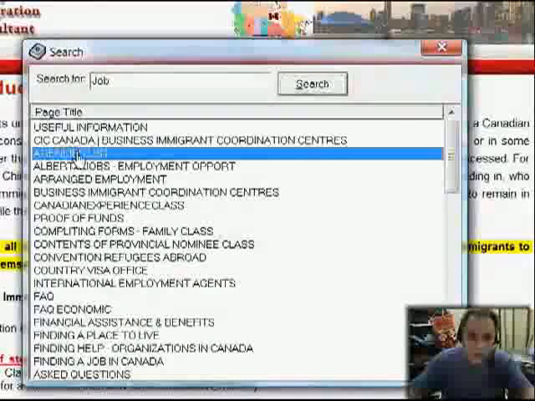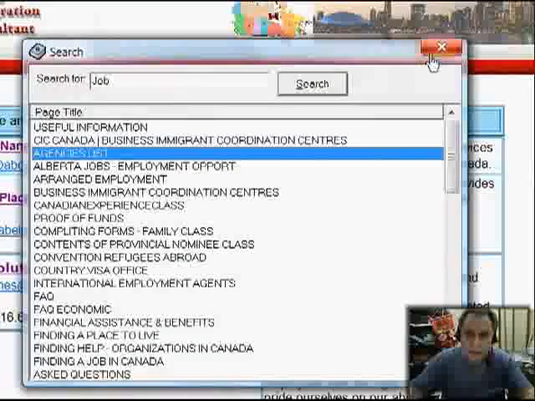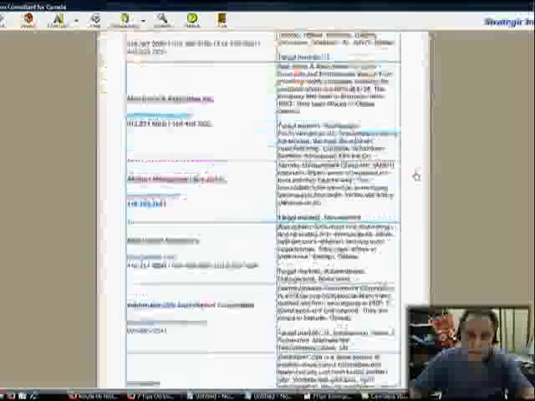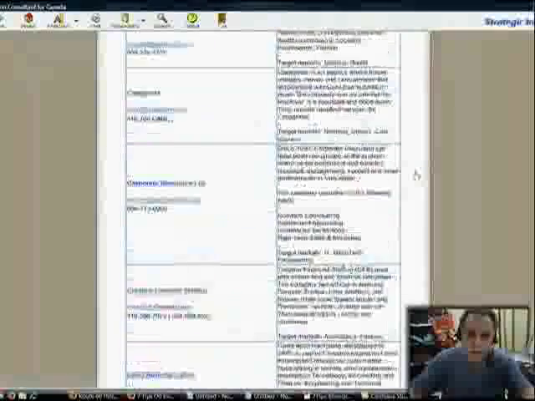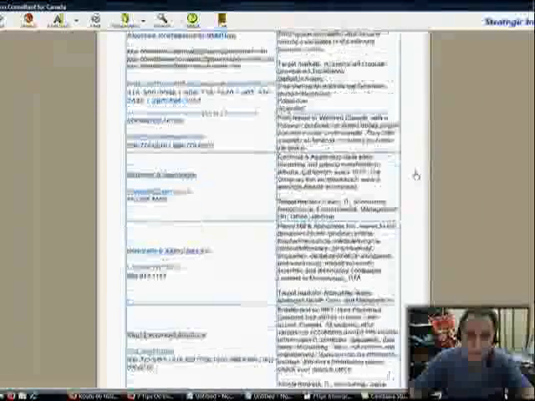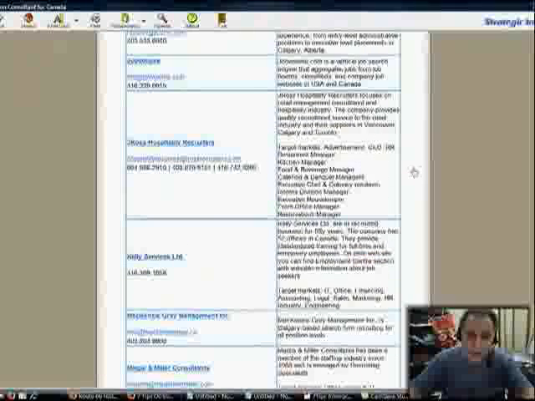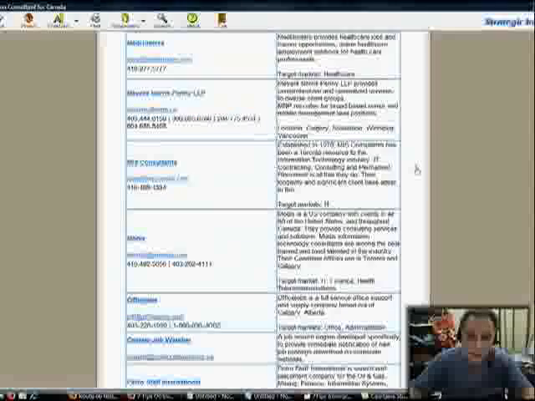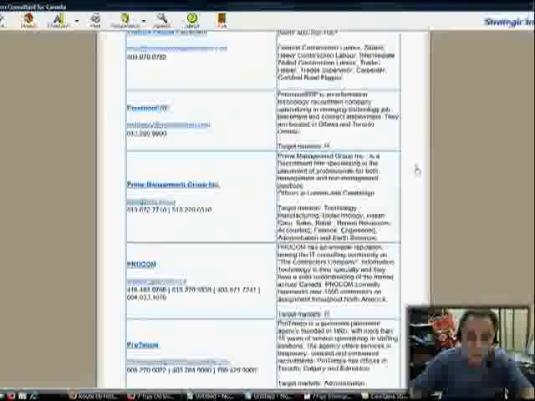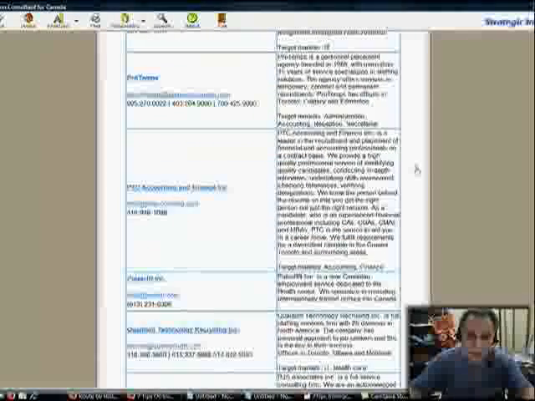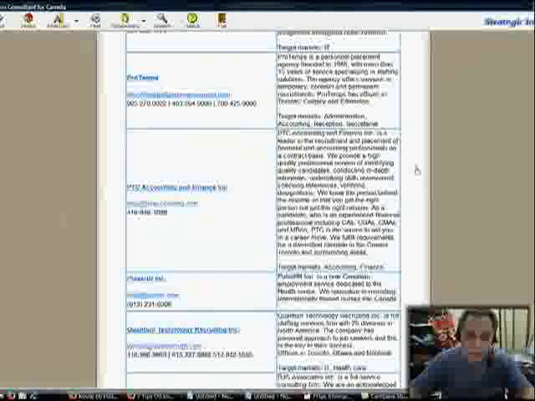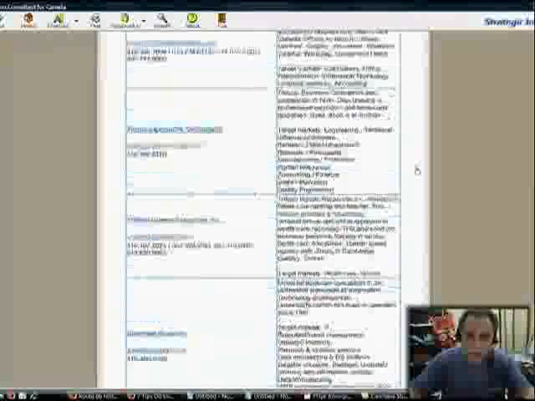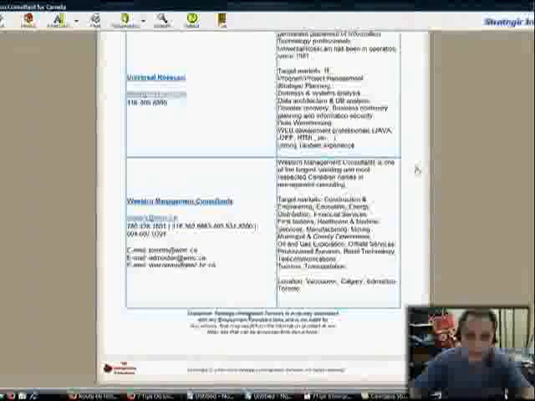Agency list is right here. You click on this, it will take you right back here to the agency list, where you can see there are so many agencies offering all kinds of jobs, and you can apply actually while you're abroad, before you immigrate, and this is actually the reason you do it, because by having a job prior to your immigration, your timing is shortened, your immigration is more certain, and so on.